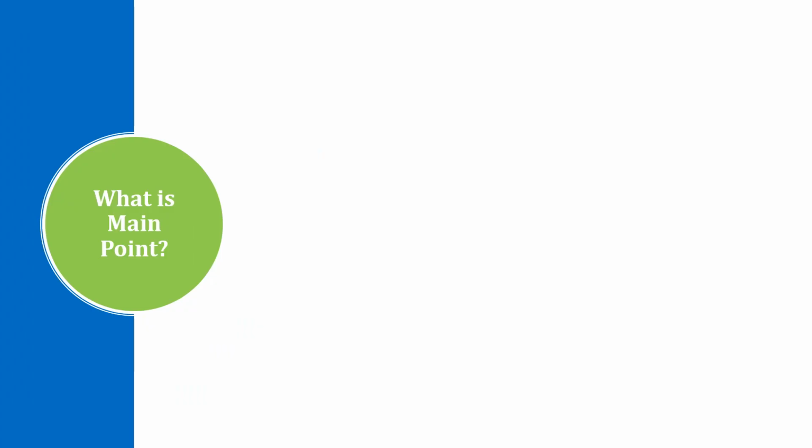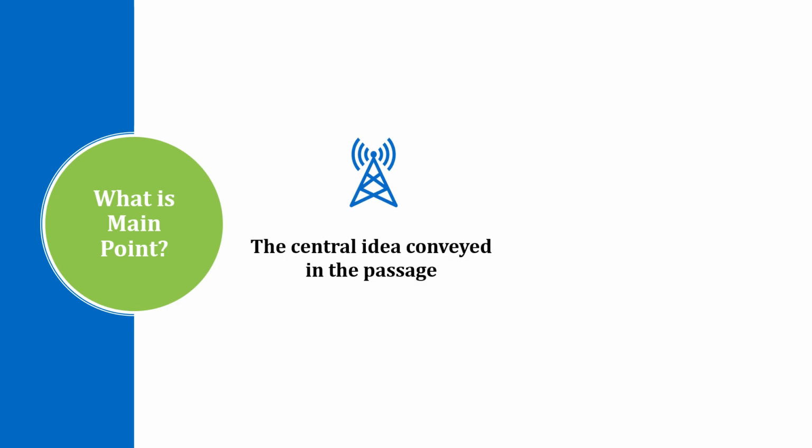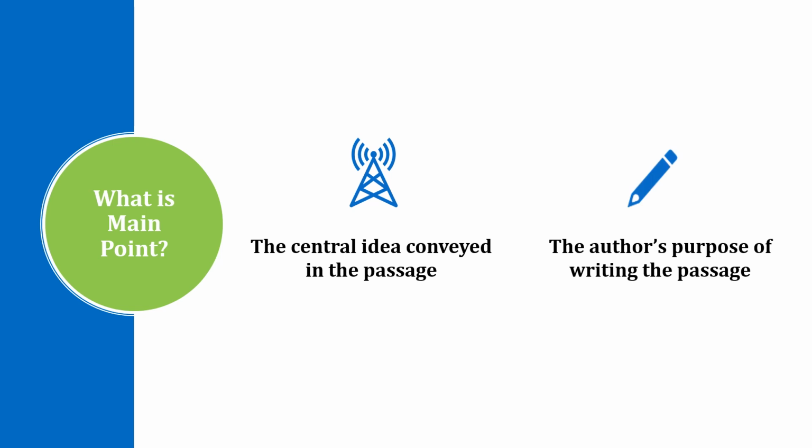What do we mean when we say this is the main point of the passage? Well, it is the main idea or message that the author wants to communicate with the reader. In other words, it is the very purpose or motive behind the author's writing the passage. Now that we have defined the main idea, let us see what are its basic characteristics or features.